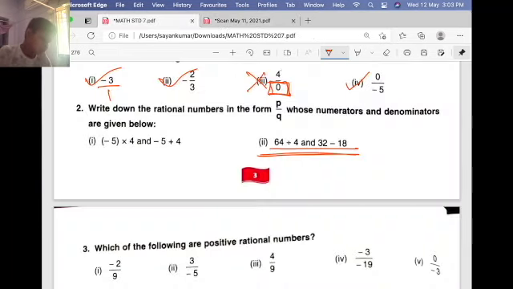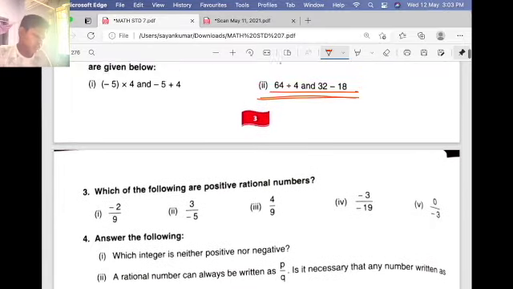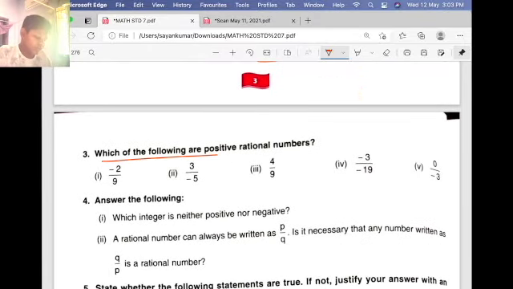Okay, now let's go to the third one. Which of the following are positive rational? I will solve this here. Minus 2 by 9. Is this a positive rational number? No, because the signs are not the same. If I put a plus here, are the signs the same? No. So this will be a cross. Sorry. 3 by minus 5. This is also no. 4 by 9. This is yes, because the plus and plus signs are the same. Minus 3 by minus 19. Yes, this is also yes. Minus signs are the same. And this is no.